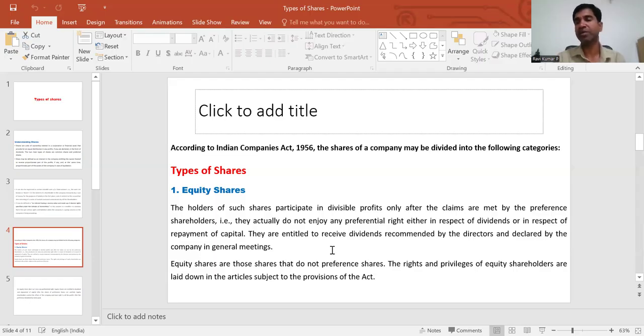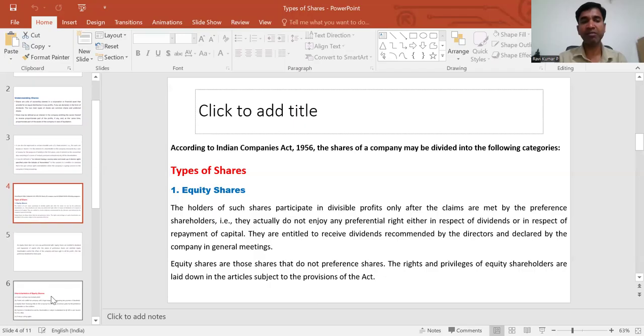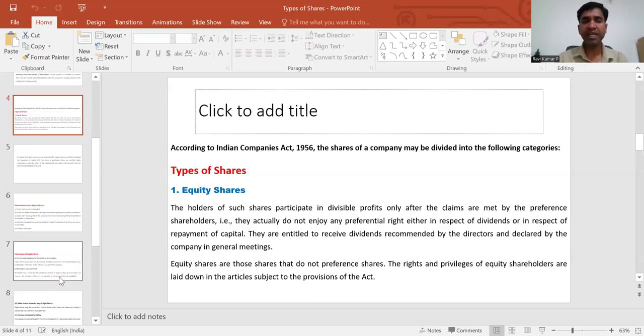They are entitled to receive dividends recommended by the directors and declared by the company in general meeting. In simple terms, equity shares are those shares that are not preference shares. The rights and privileges of equity shareholders are laid down in the articles, subject to the provisions of the Act.